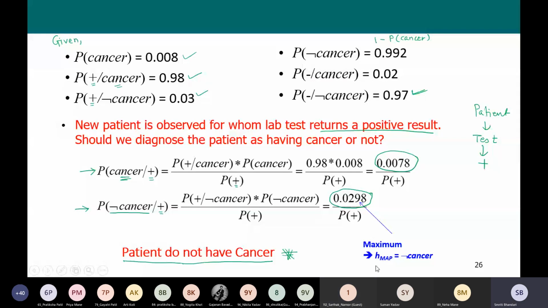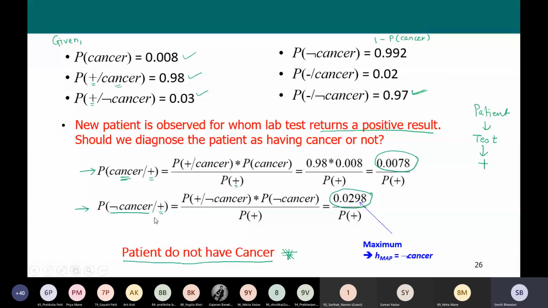Yes, ma'am. Right? So this is how we are making use of this HMAP, maximum a posteriori probability. We are computing the probabilities for both hypotheses, having cancer and not having cancer.